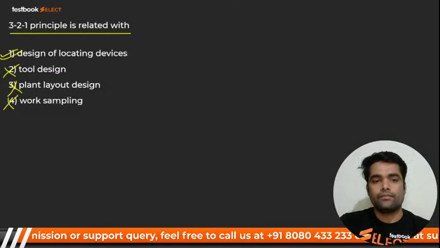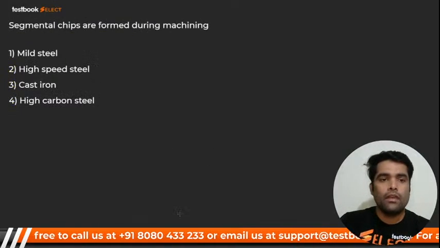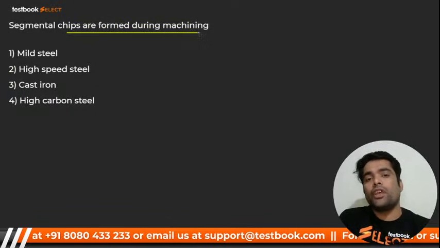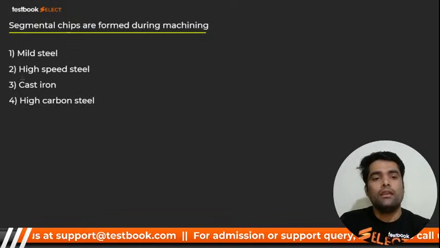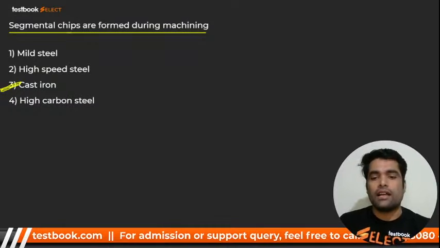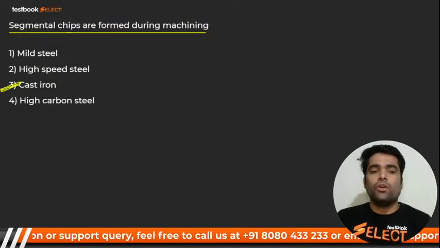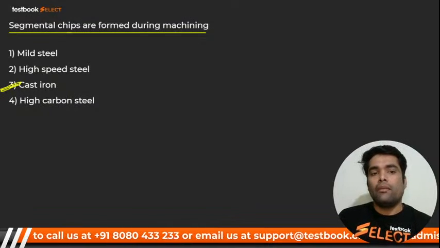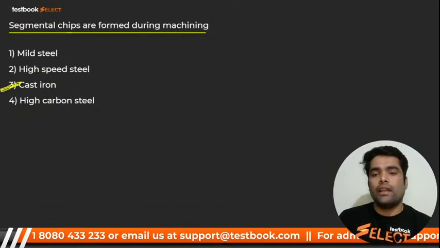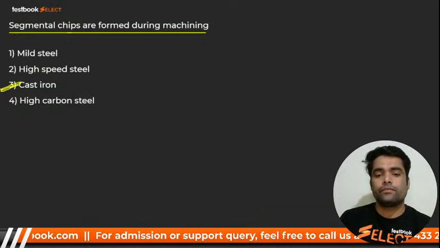Segmental chips are formed during machining of which material? Mild steel, cast iron? Which one? Cast iron. Very good. Segmental chips are formed in cast iron. Guys, please answer. Be fast. Very good. Cast iron is there. Here we go for the next.